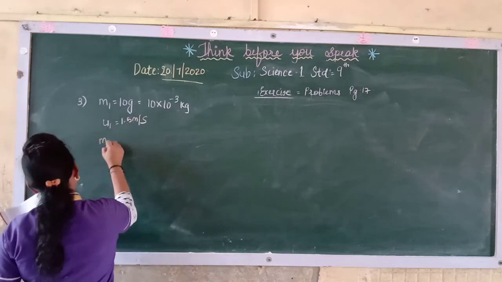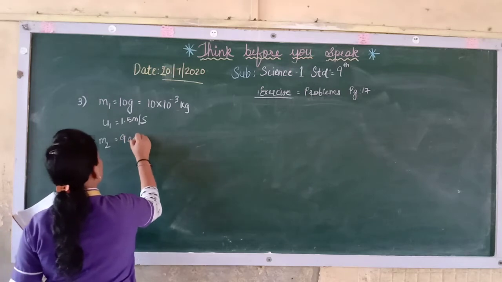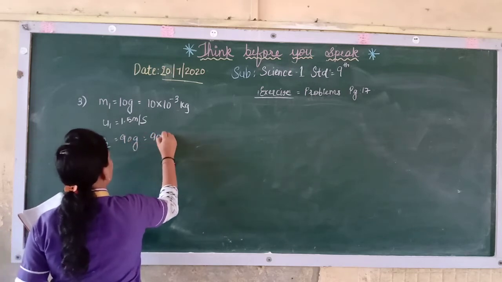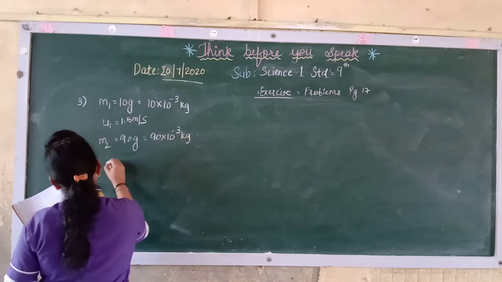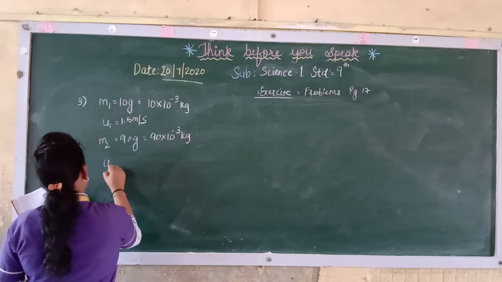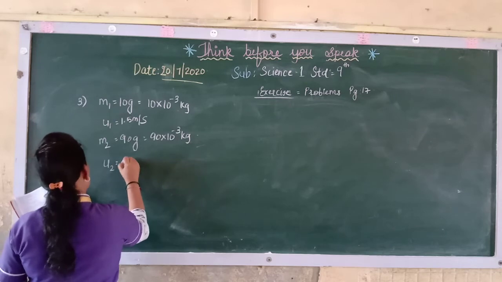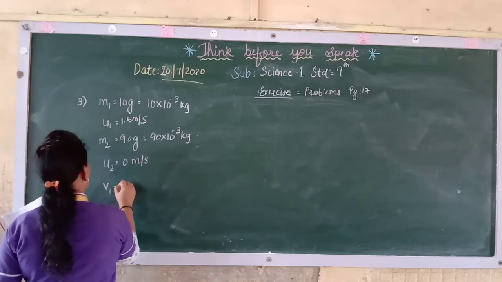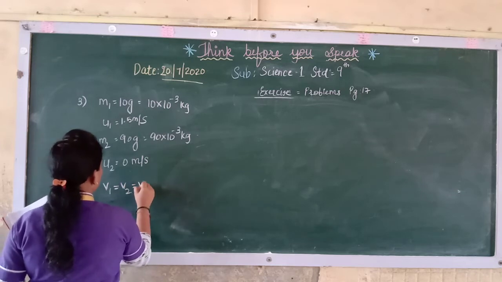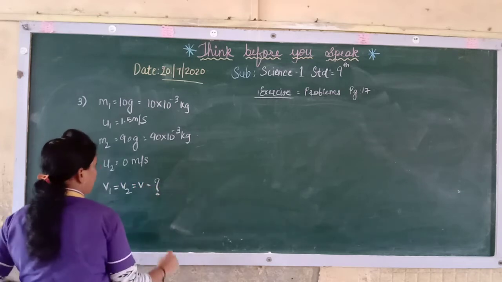Then you have M2, which is 90 gram, that will be 90 into 10 raised to minus 3 kg. Then U2. Now see, they had come to rest, so U2 will be 0.